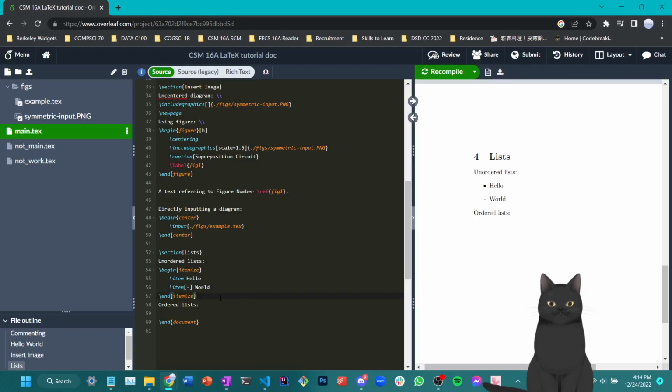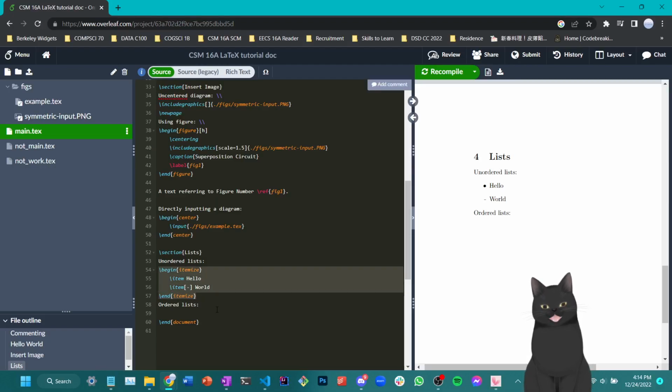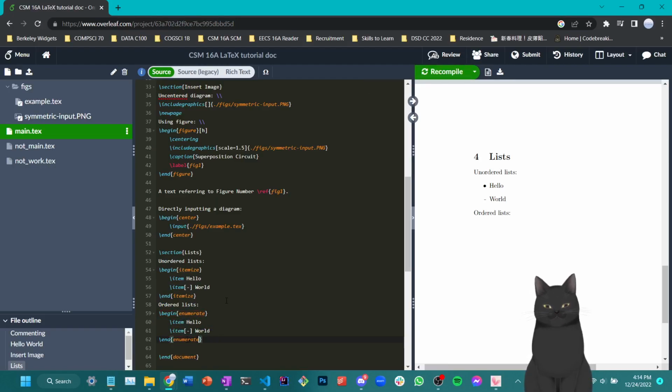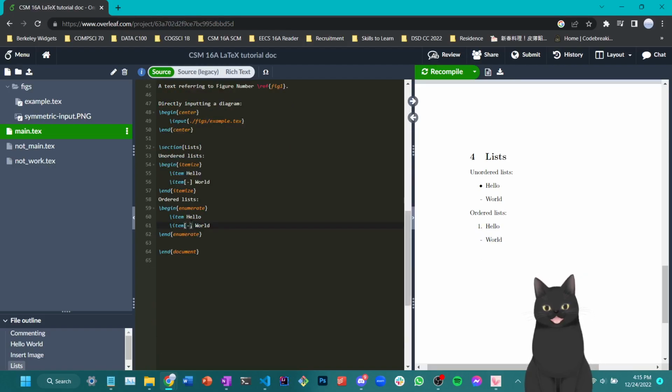Okay, what about ordered lists? Well, ordered lists are actually very simple. Very similar. It just uses a different keyword instead called enumerate, which, as you can see, the default marking is from numeric 1 to some other number, and you can still customize your bullet point mark here. All right, lists is quite a brief section. We have gone over how to use lists in LaTeX.